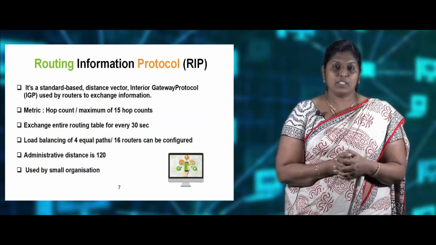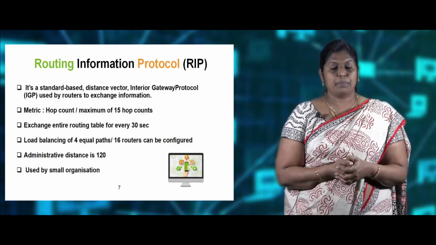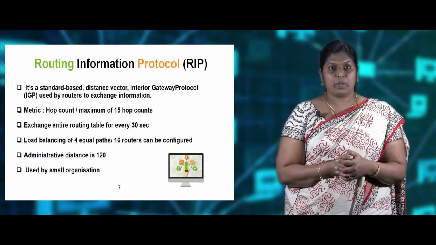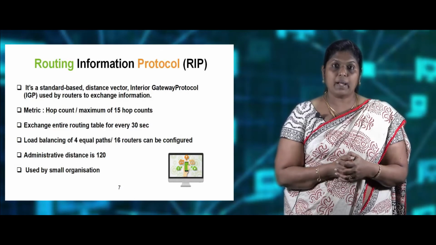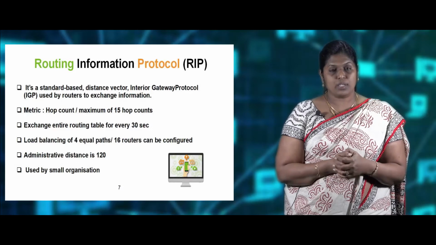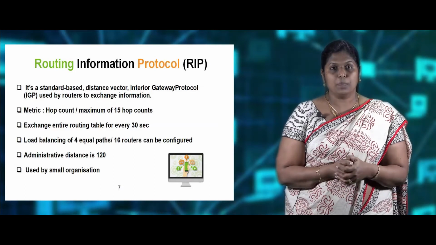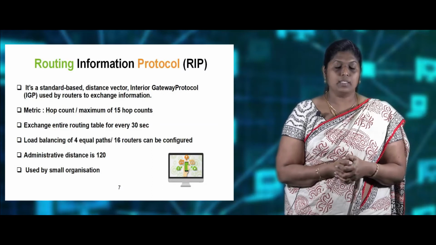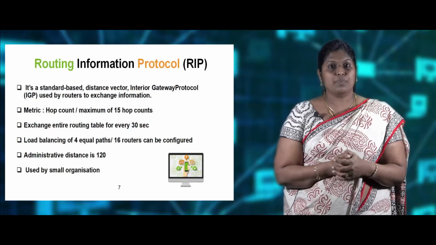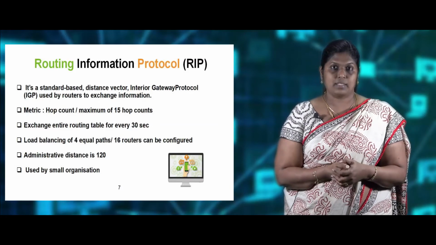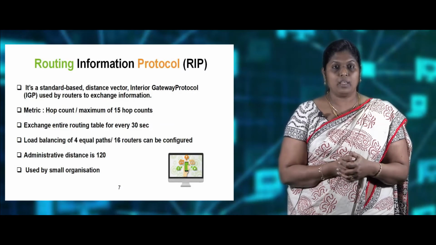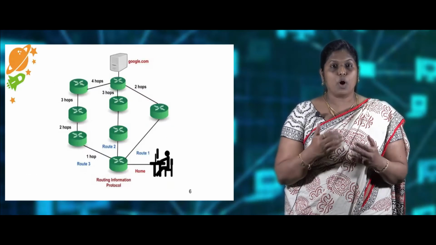Now we'll look into the basic concepts of Routing Information Protocol. This is a standard distance vector interior gateway routing protocol chosen by routers to exchange information. The maximum hop count here is 15 hops to route the packets, and the exchange of information between the routers is done every 30 seconds. The administrative distance is 120, and this protocol is used for smaller networks.